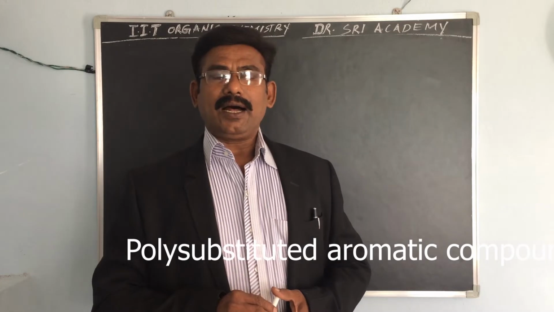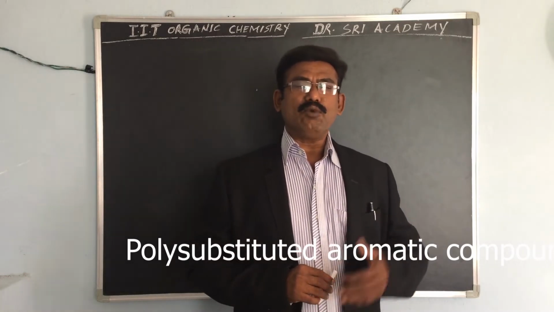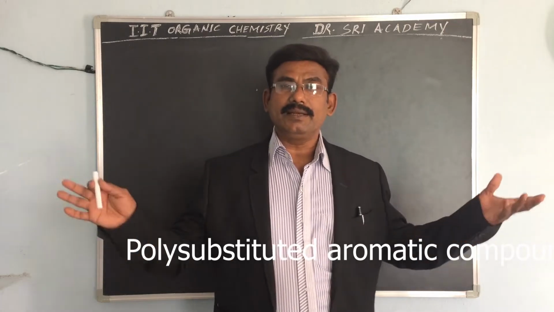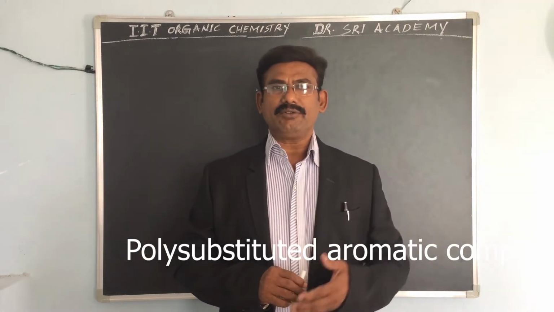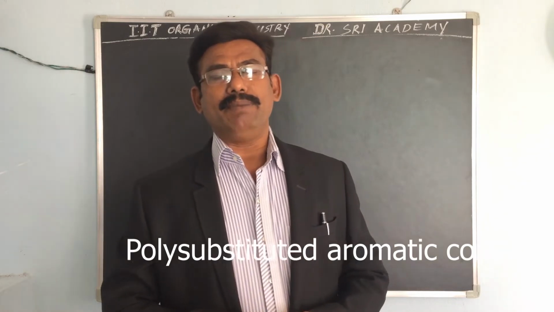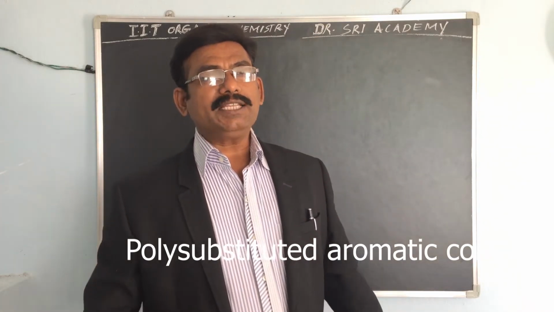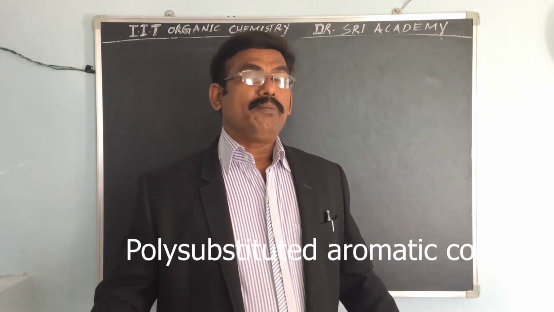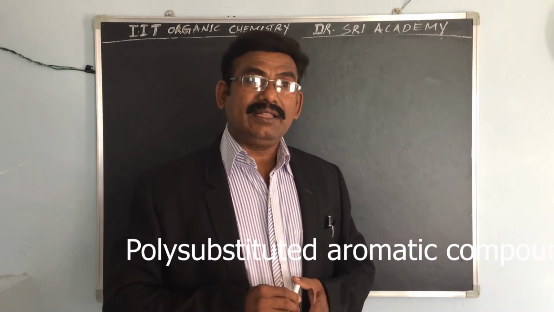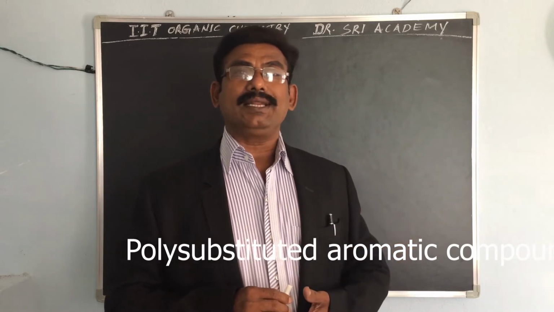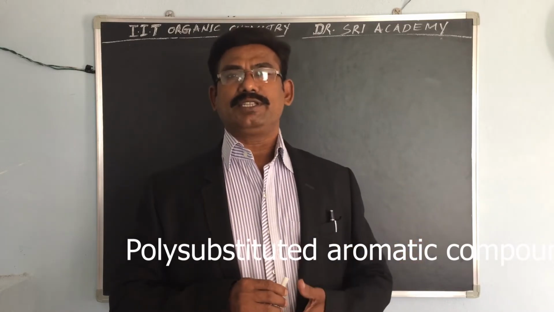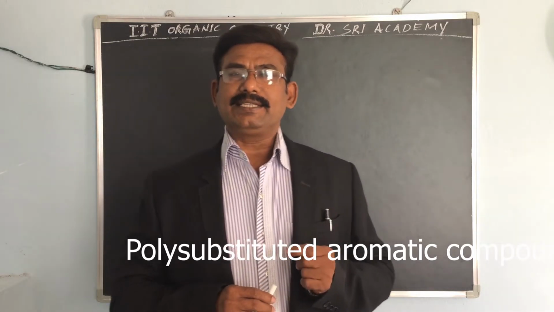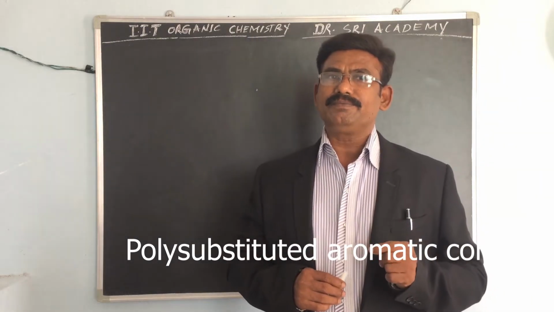Monosubstituted and disubstituted aromatic compounds we have completed. Today we have to start the polysubstituted benzene. Polysubstituted benzene means one benzene ring contains two or more substituents. So how can you give the name? Okay, we have to take an example.